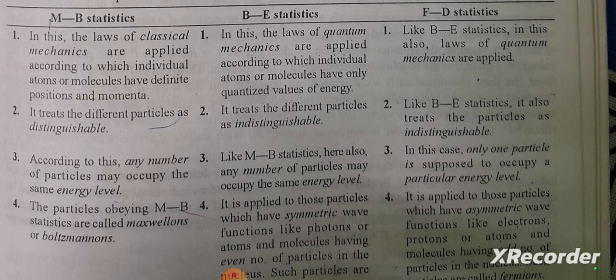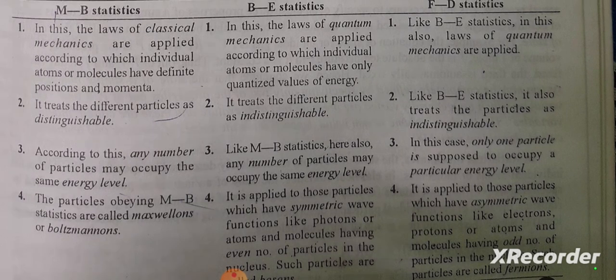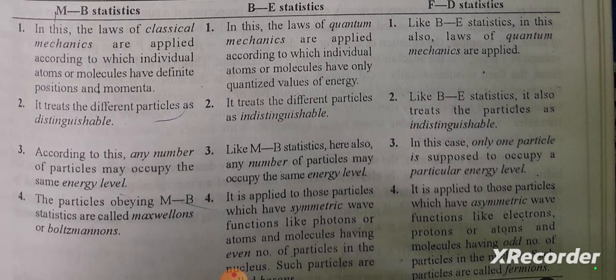Fermi-Dirac statistics, in this case only one particle is supposed to occupy a particular energy level. Maxwell-Boltzmann statistics: the particles obeying Maxwell-Boltzmann statistics are called Maxwellons or Boltzmannons.